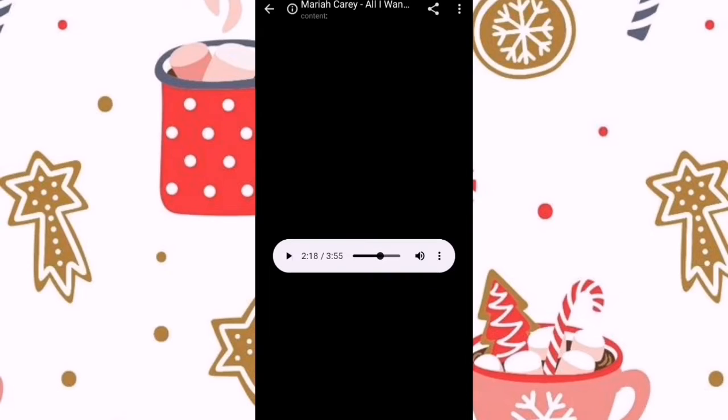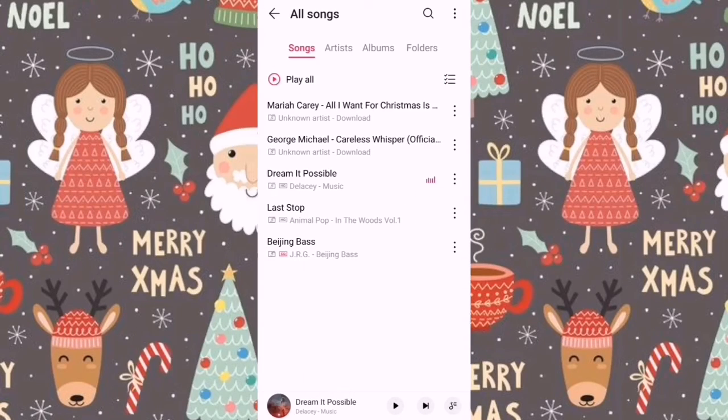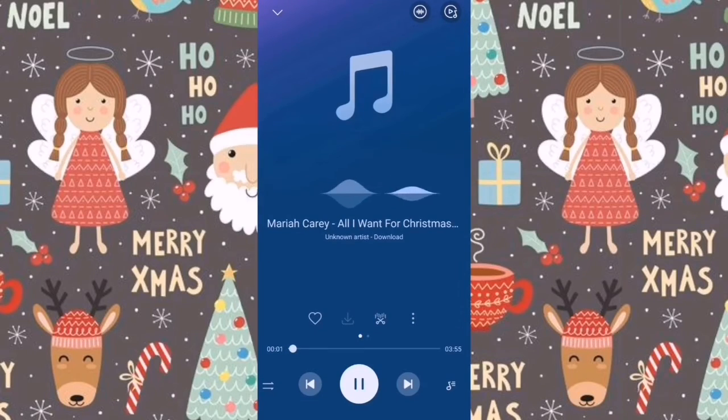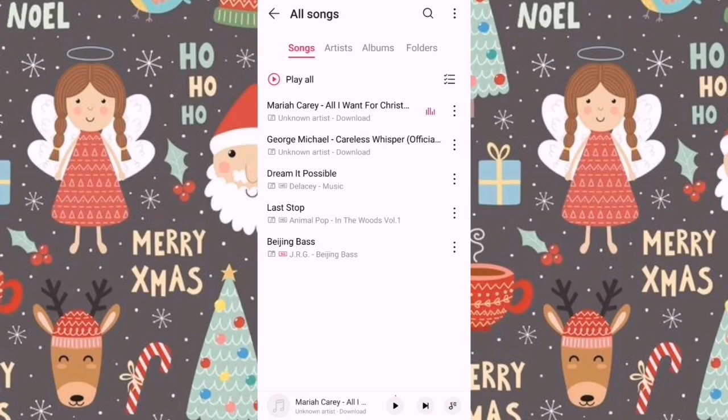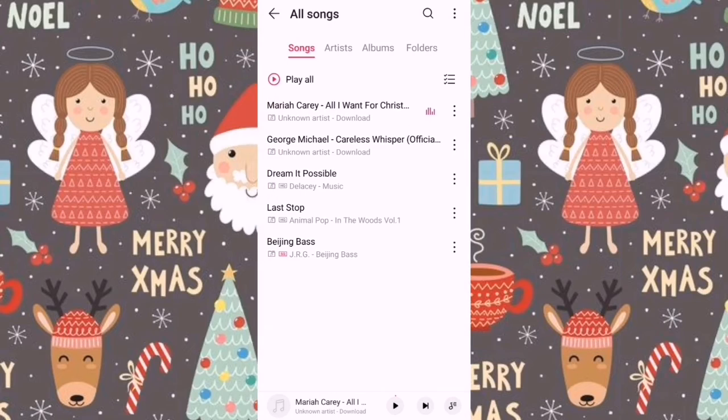Okay guys, so this is the final step. What you're gonna do is go to your music and your downloaded music video is there. So it's downloaded, that's good. So what you're gonna do is click on the three dots on the right side, and you can crop this song.